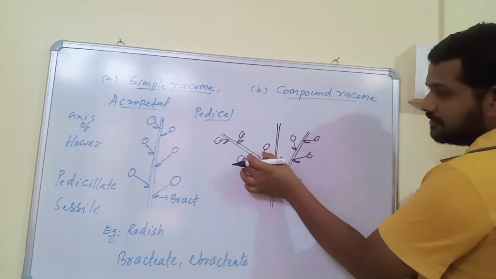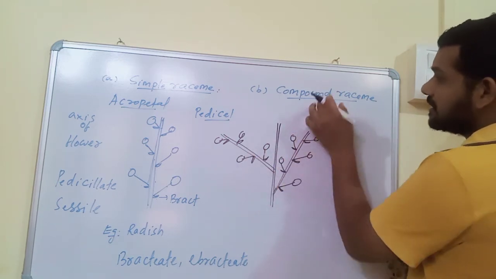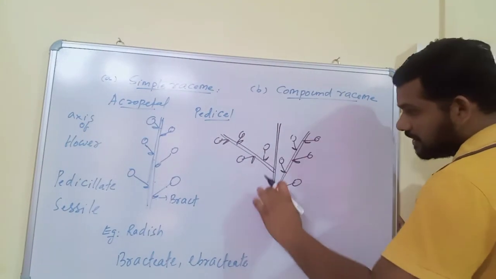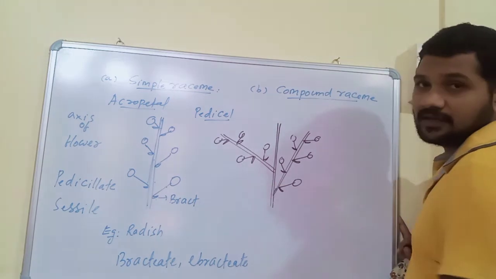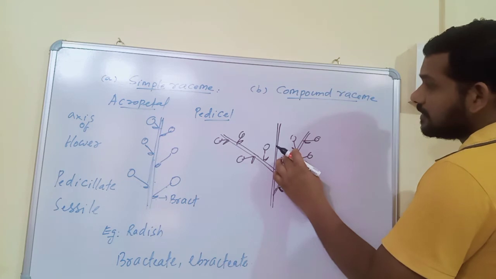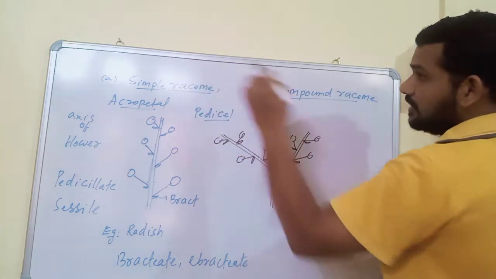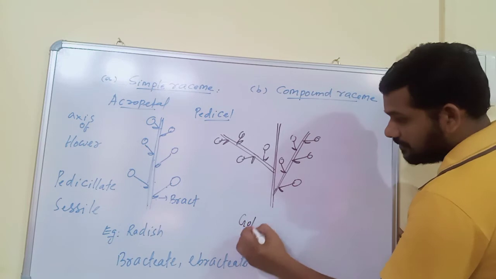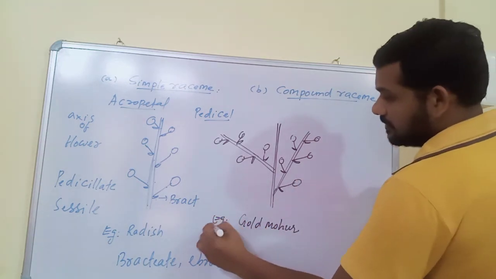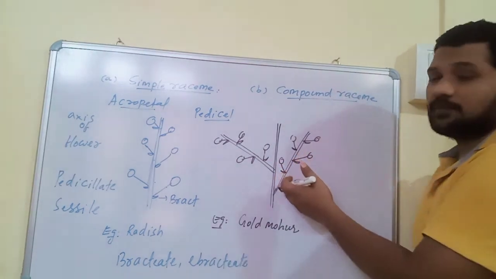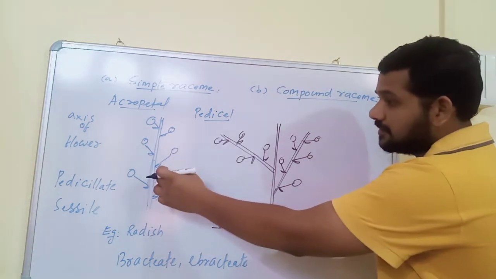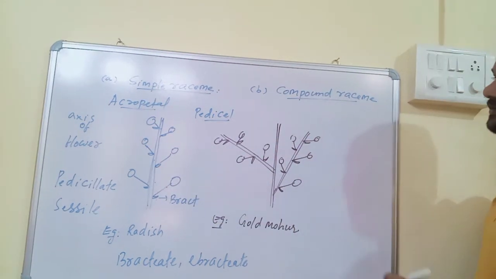Each branch of a compound raceme is similar to a simple raceme. If you observe only this branch, it is exactly similar to a simple raceme. That's why each branch of a compound raceme is called a simple raceme. This type of inflorescence is usually present in gold mohur. This is the example. Compound types are very easy, because in compound types the peduncle produces many branches. In simple raceme it is unbranched, in compound raceme it is branched.